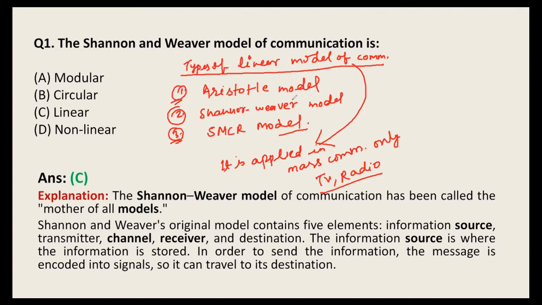Modular, circular, linear, non-linear. You have to choose linear. Again, the SMCR model of communication is what? You have to remember that it is a linear model of communication. In this way, you can remember that these three models are linear models.